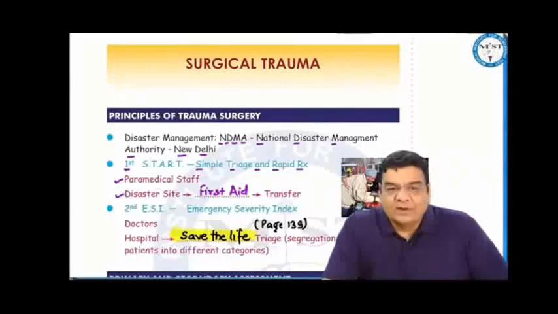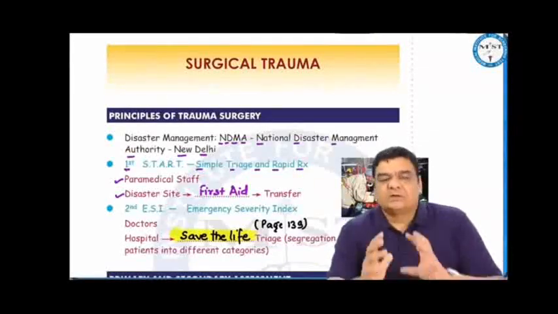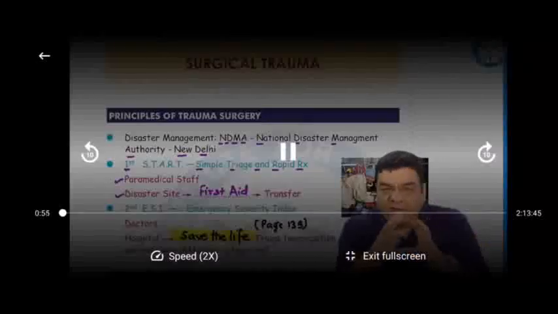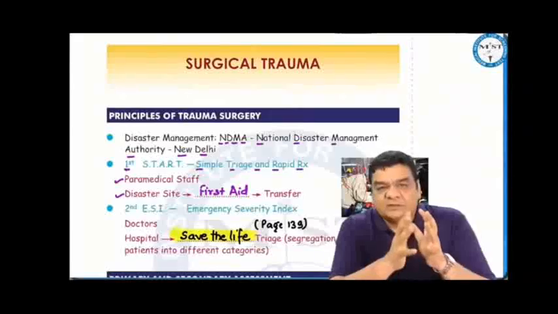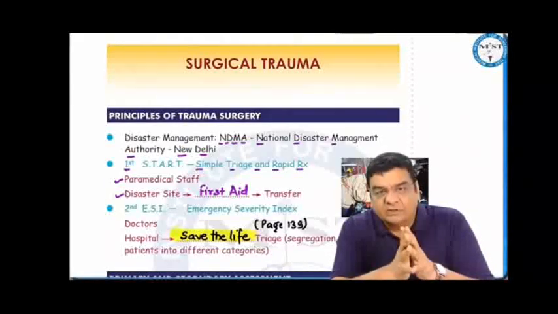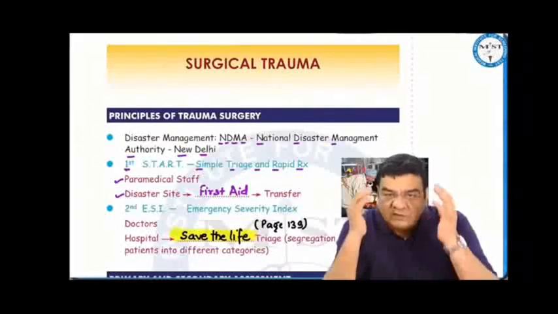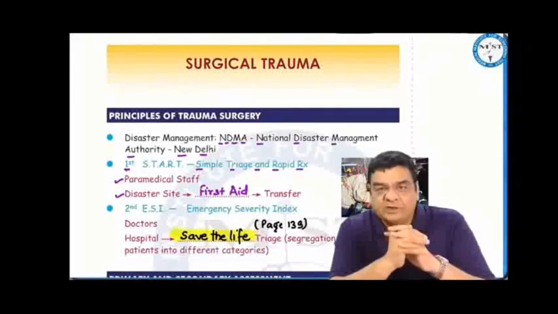Right, so now let's take a look at the revision of surgical trauma. In this, first of all, we'll be discussing the management when any trauma patient comes to us in an emergency, then how we are going to save the life of this person. And then we'll be discussing something related to the basics of shock, bleeding or hemorrhage, blood transfusion. And then we'll go into the organ-specific traumas, the head, face, neck, chest, and the abdomen. And finally, we'll be signing off with the discussion of burns.